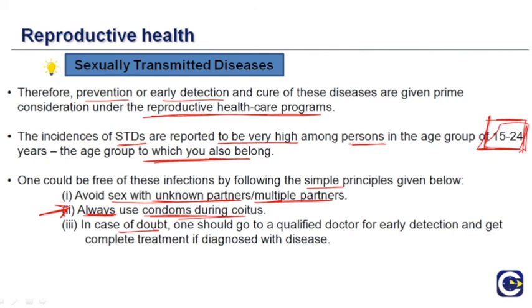And as we discussed before, in case of doubt, one should go to a qualified doctor for early detection and get complete treatment if diagnosed with a disease. So these are the ways that you can try to avoid sexually transmitted diseases. The major questions will again revolve around which of the following are sexually transmitted diseases, and also which is the age group, why this particular age group can have STDs and why not the age group of smaller children, and things like this.